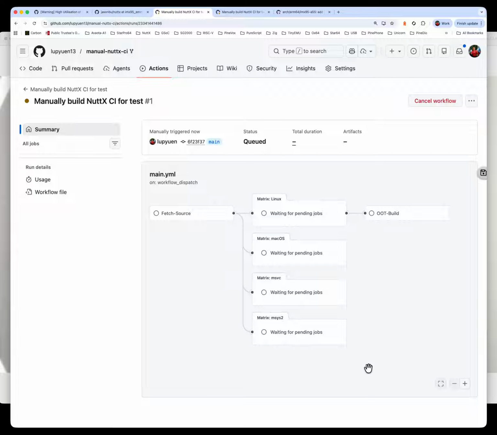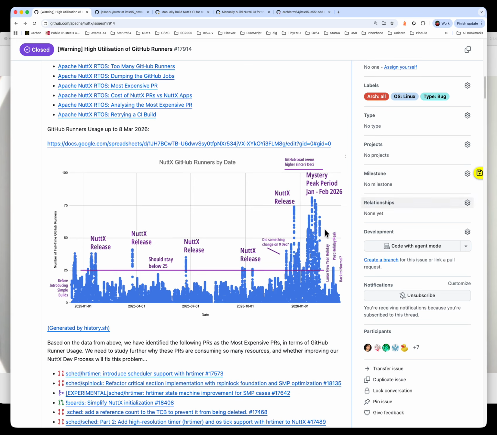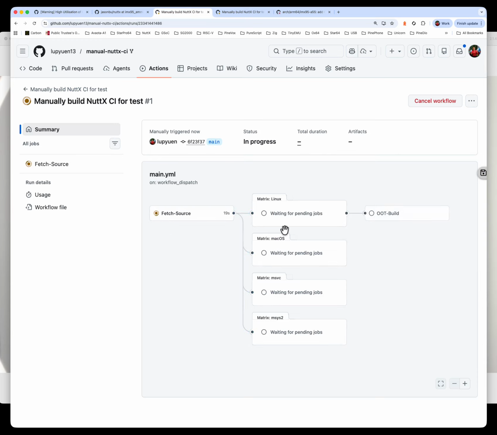And now the workflow starts running. Now this will run in our own personal GitHub account. That's why we see that it's logged in here. Which means that it will not be charged to the Apache NuttX account, and will not contribute to our high utilization of GitHub Runner usage. So if everybody were to do this build in our own repo, that'll be fantastic.